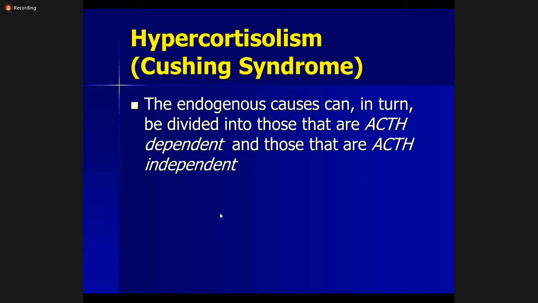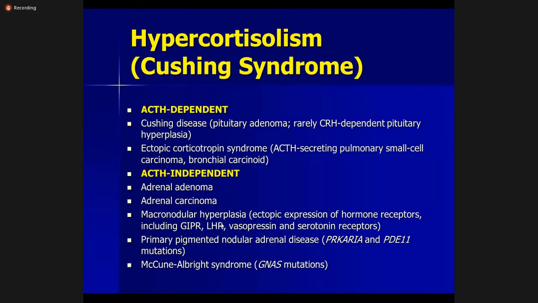So the endogenous causes of Cushing syndrome can be ACTH dependent, which are because of the excess secretion of ACTH, and they can be ACTH independent, which are not related to ACTH. ACTH dependent causes can be primarily excess ACTH secretion from the pituitary gland, a pituitary adenoma. As we know, it can secrete a number of hormones, ACTH being one of them.